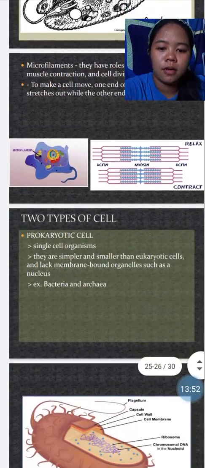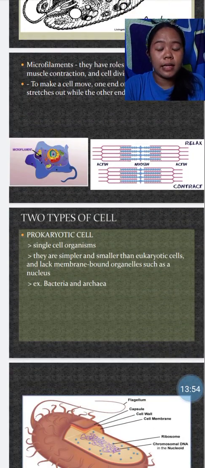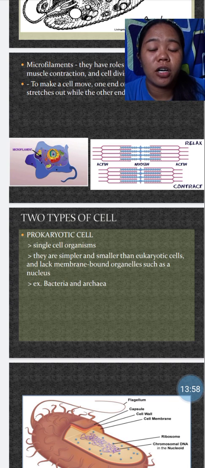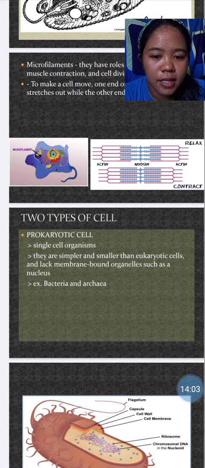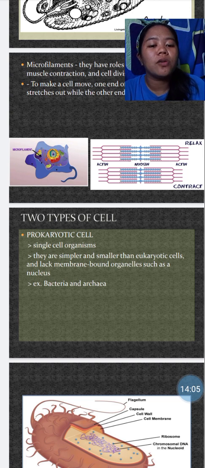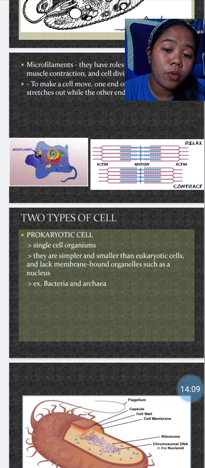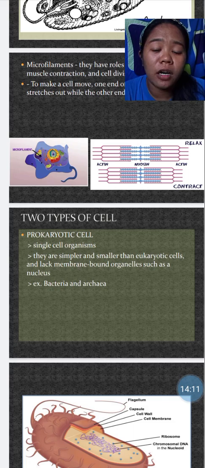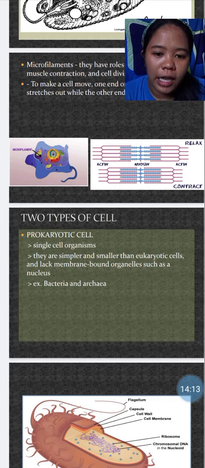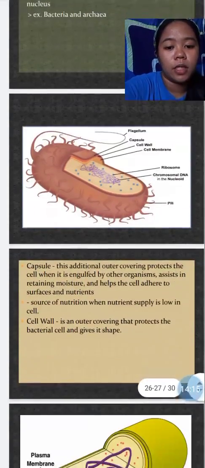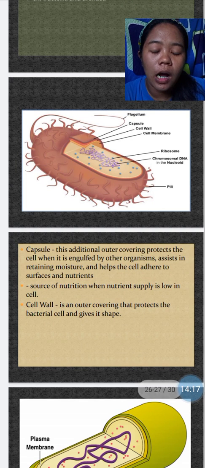Next is the prokaryotic cells. In prokaryotic cells, single-celled organisms, they are simpler and smaller than eukaryotic cells, and lack membrane-bound organelles such as a nucleus. So, ang meron lang din pong prokaryotic na included are the bacteria and archaea. Yan po. As you can see on our diagram,